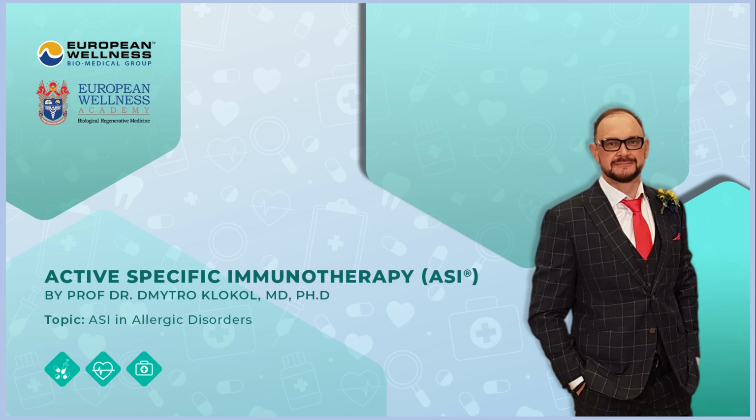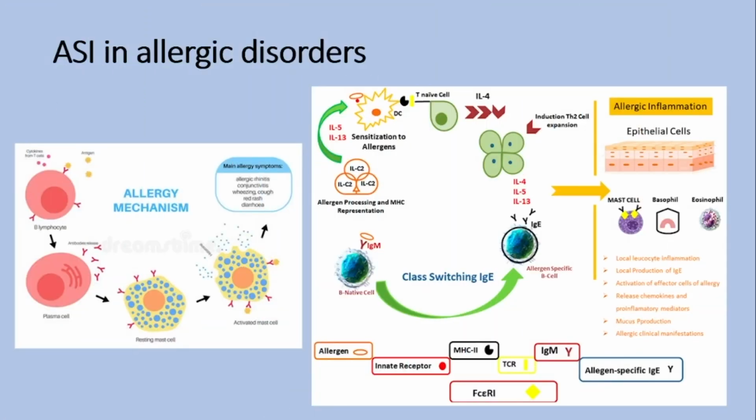So what about the allergic disorders? Allergy is an abnormal adaptive immune response directed against relatively harmless allergens which are derived from environmental and/or dietary substances.